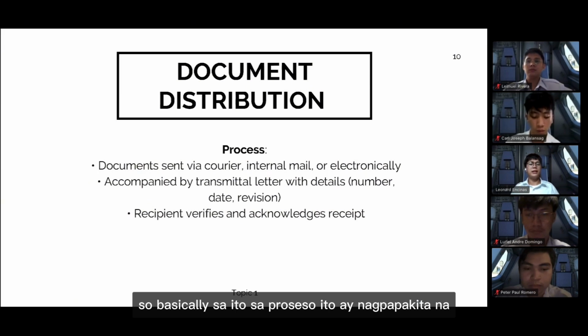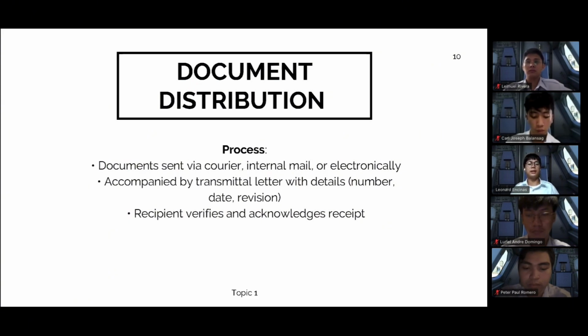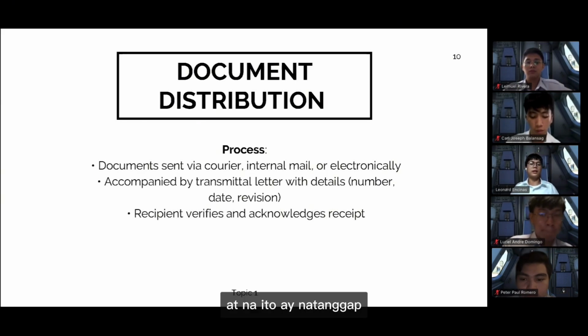So basically in the process, it shows what is sent, who sent the document, and which document it is. The recipient has to make sure and acknowledge to the TechPubs that it is so that it can be verified that the document is correct and that it is received.